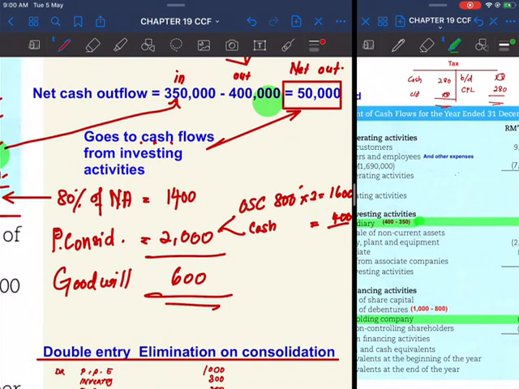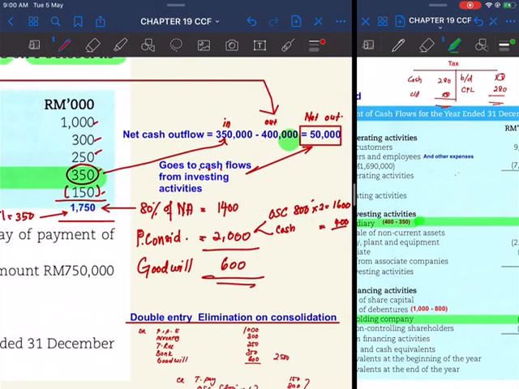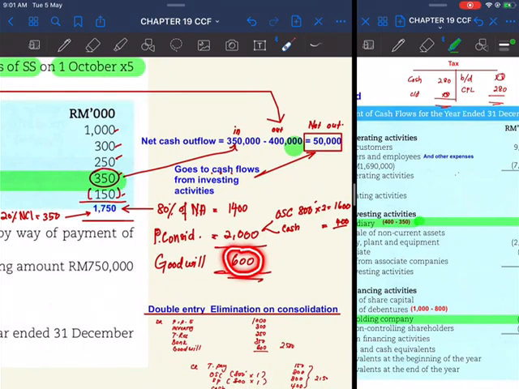The worth of 80% of the net asset of SS is actually 1,400,000, but the holding company has to pay 2 million for it. That means the holding company paid a premium on the acquisition of SS, a premium of 600,000. This premium is goodwill. So goodwill on acquisition here is 600,000.